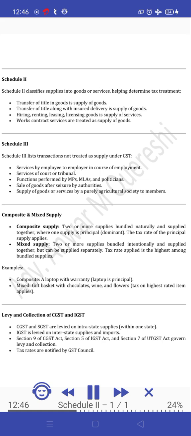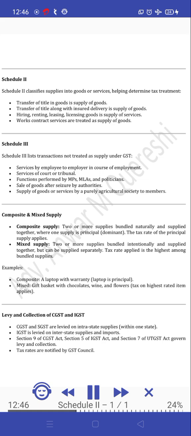Composite and mixed supply. Composite supply. Two or more supplies bundled naturally and supplied together, where one supply is principal and dominant. The tax rate of the principal supply applies. Mixed supply. Two or more supplies bundled intentionally and supplied together, but can be supplied separately. Tax rate applied is the highest among bundled supplies. Examples. Composite: a laptop with warranty, laptop is principal. Mixed: gift basket with chocolates, wine, and flowers, tax on highest rated item applies.